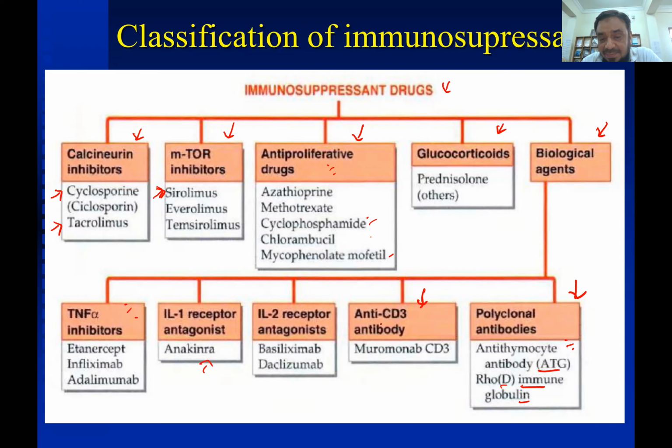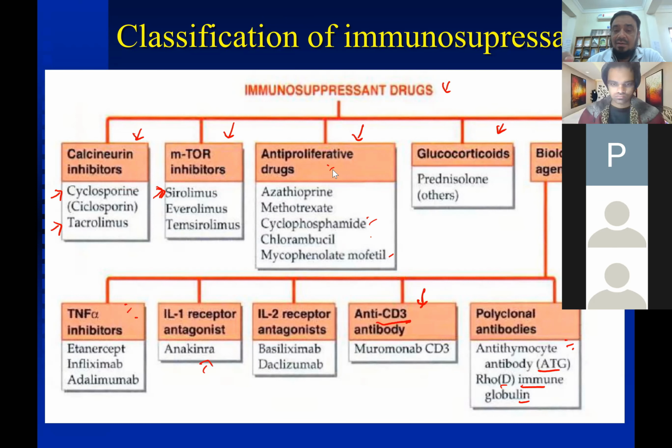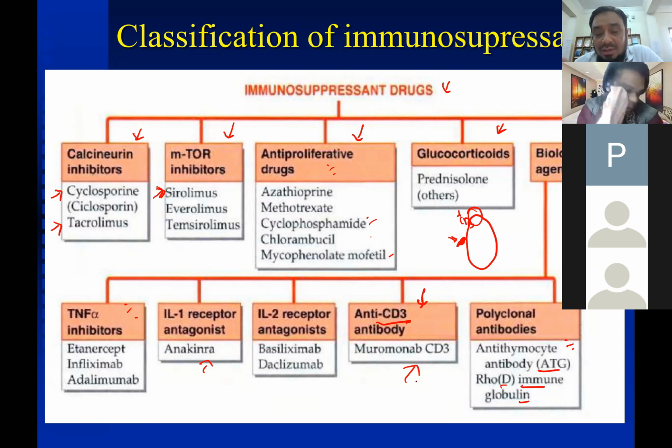Where is the CD3 present? In the TCR. Yes, in the T cell you have seen that when MHC2 presents the peptide fragment over here, there is stimulation of CD3. So this CD3 is inhibited by muromonab, which is a very old antibody that was synthesized in the 1980s, but still it is used.